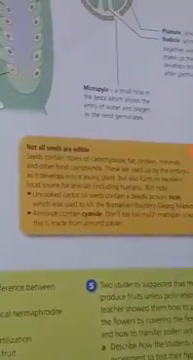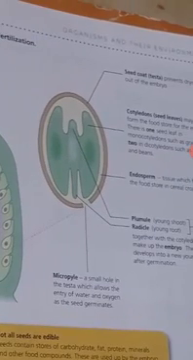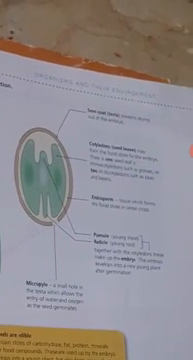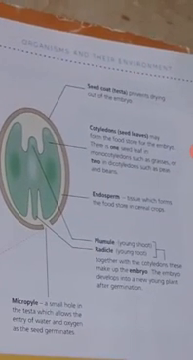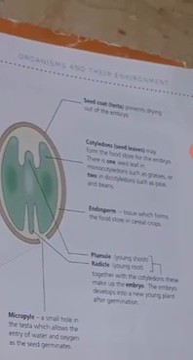Alright, now let us just study some parts of a seed. The seed has been formed, the fruit has been formed, and the seed has been formed. Now let us study what is a seed and what are its parts. The outer layer of the seed is kind of hard, and this hard outer layer is known as a seed coat.